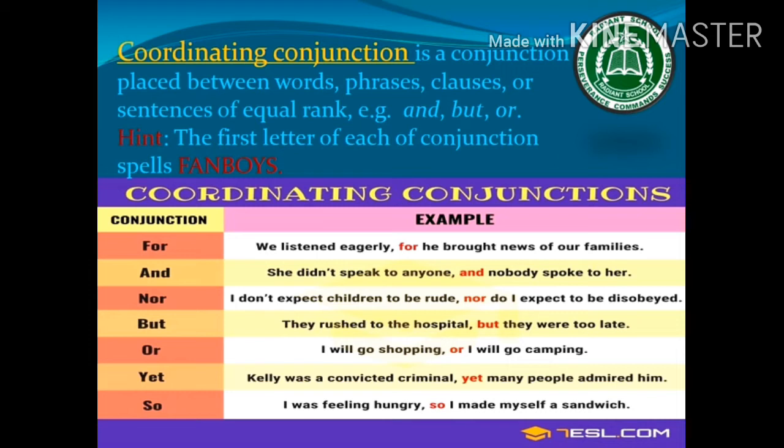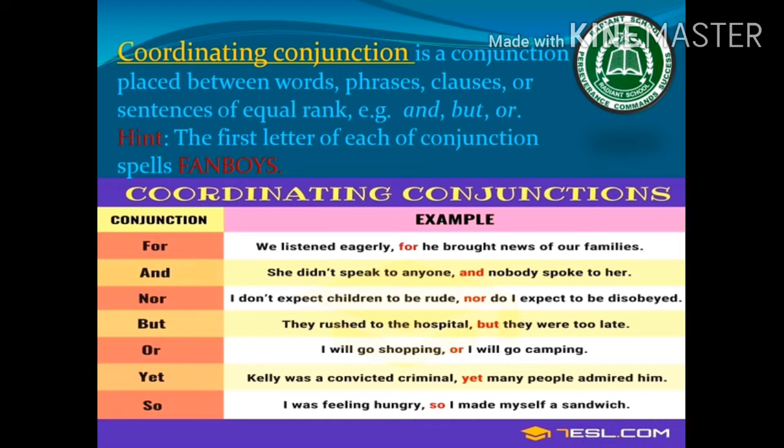A hint that will help you to remember the coordinating conjunctions is that the first letter of each conjunction spells FANBOYS. You can remember the word FANBOYS, and in this way you can remember all the coordinating conjunctions. For example, F stands for, A and, N nor, B but, O or, Y yet, S so.